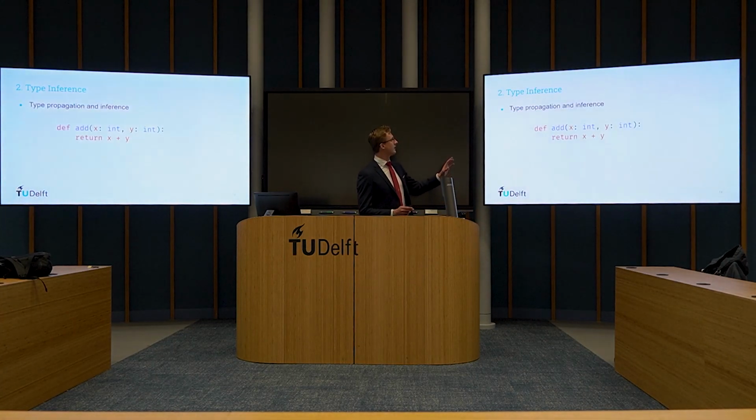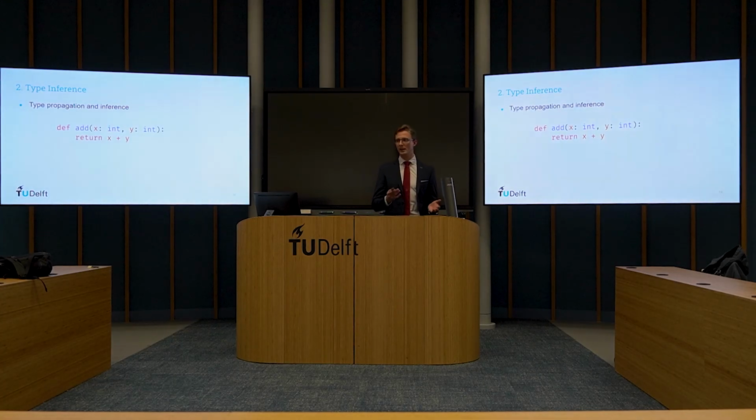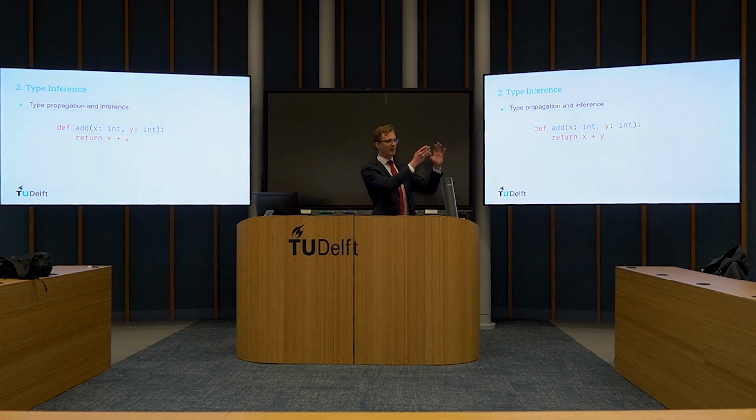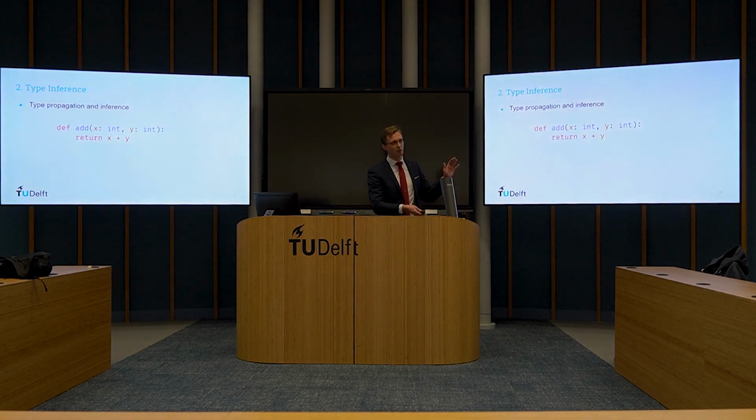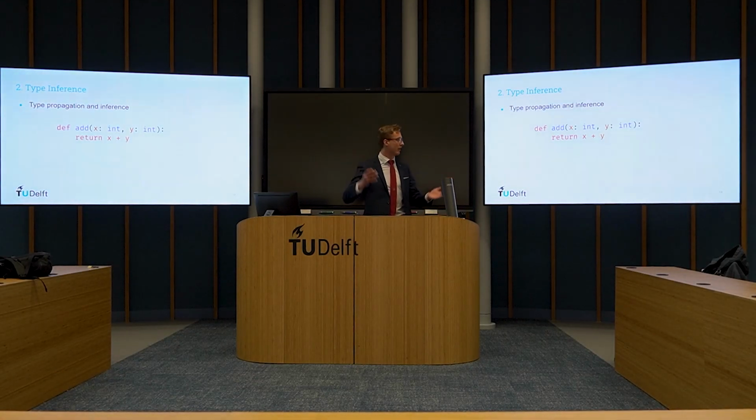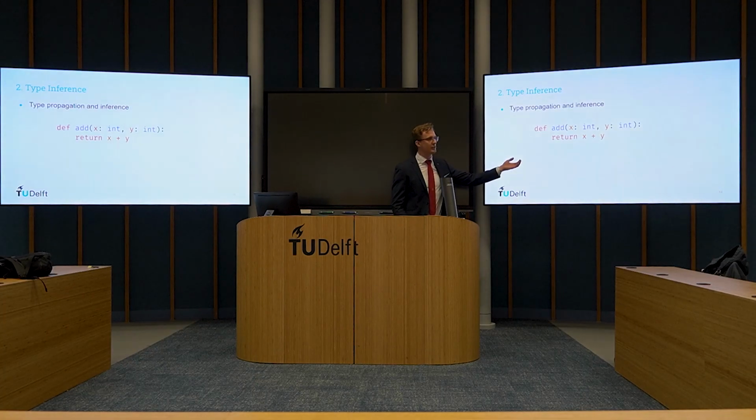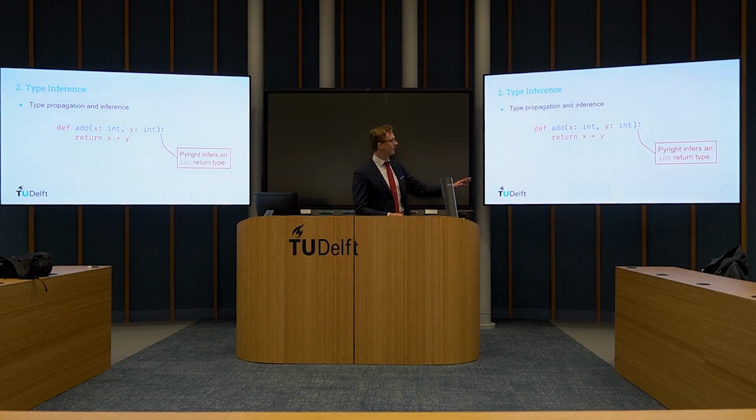That's type checking. As for type inference, you have type propagation and type inference. Propagation is: we have a function and it is annotated, and if other functions also call this, the types are propagated to the other functions as well. As for type inference, well, you can think with me. We have an integer and an integer. What should the program return? Well, Pyright would infer that it also returns an integer type, based on analyzing the code.